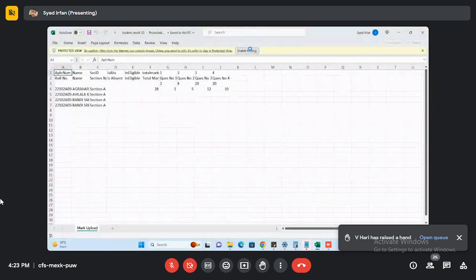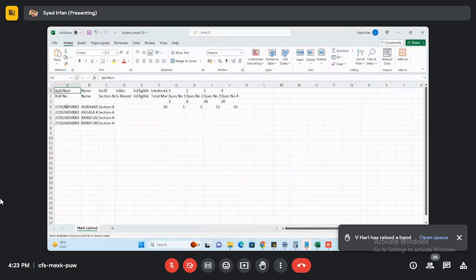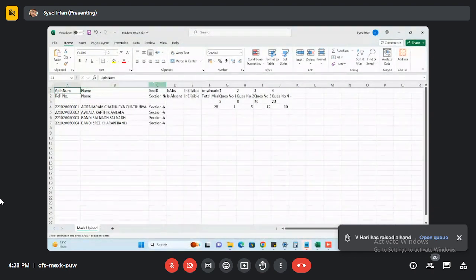I already provided marks for one student, so it will be visible here. In that upload template, you don't need to provide the student details. Whatever we mapped in Camu, based on that it will show here the student register number, name of the student and section, which section he is enrolled in.